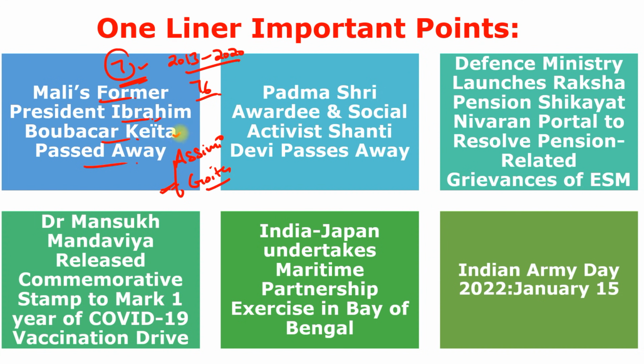was Ibrahim Boubacar Keita. Next is Padma Shri awardee and the social activist Shanti Devi passed away. He belongs to Odisha. You have to first remember the name of the state. And Shanti Devi was inspired by the Gandhian follower Acharya Vinoba Bhaveji in 1955 and 1956 for his ideology, and started working for the development of tribal, destitute women and orphaned girls, and took part in the Bhudan movement, which was started by Acharya Vinoba Bhave.